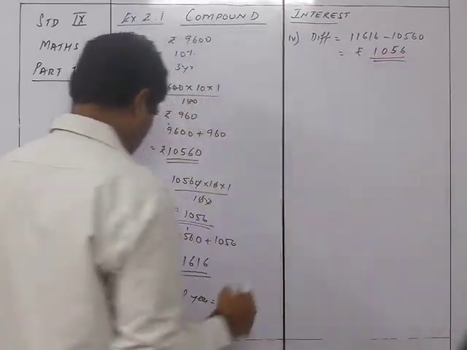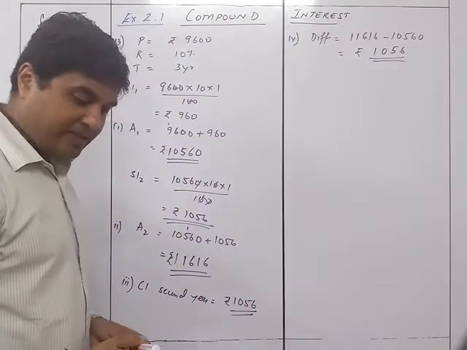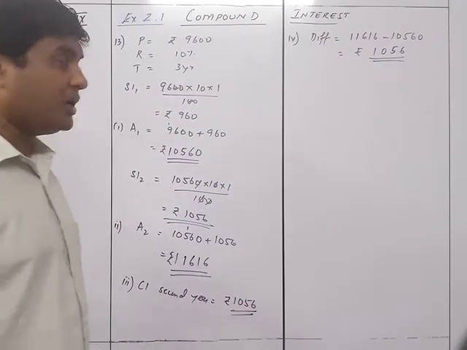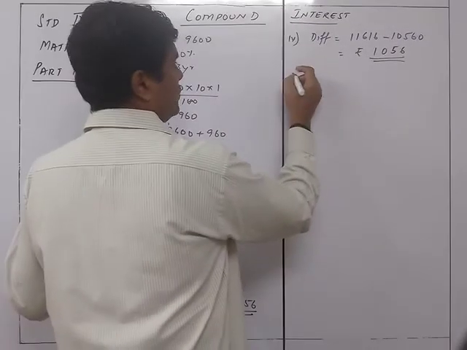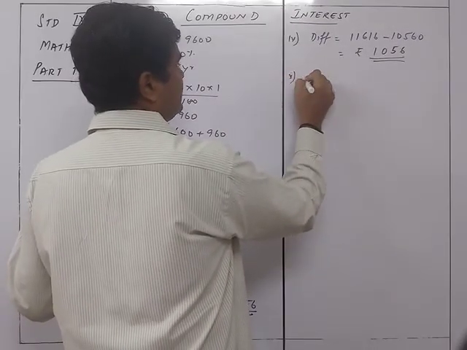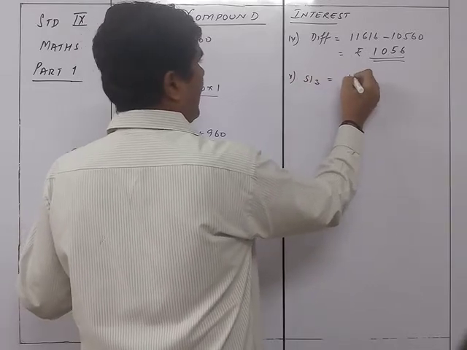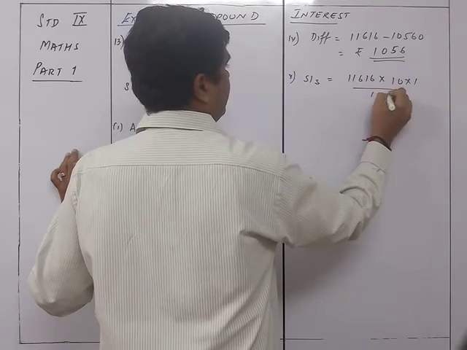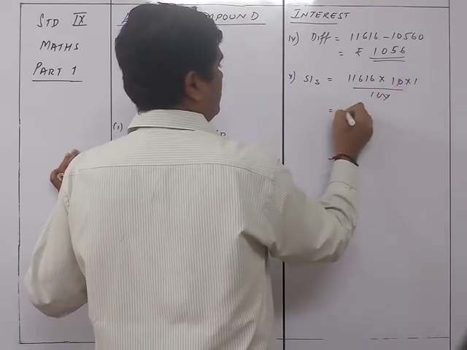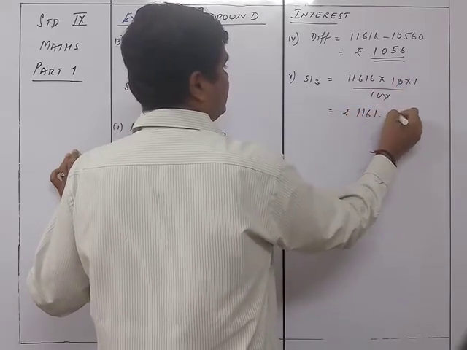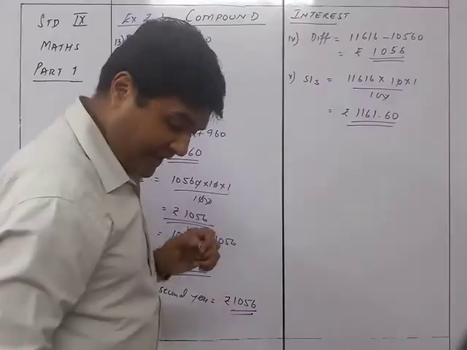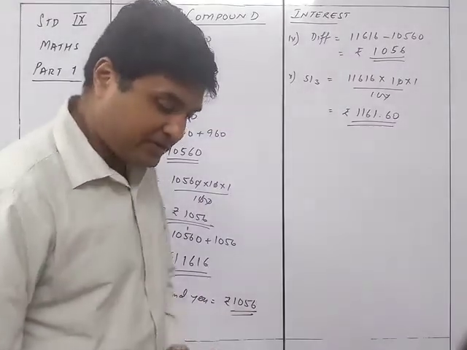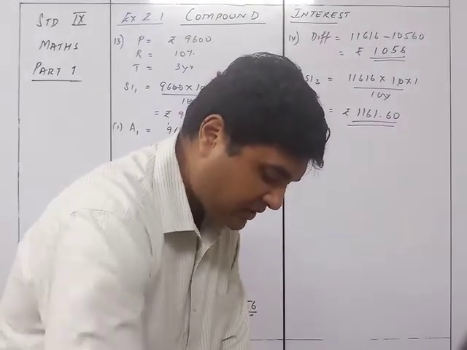So you can see that the third answer and the fourth answer will be the same, because exactly it's the difference. Hence, write down the compound interest for the third year. So we can see that SI3 will be equal to 11616 into 10 into 1 upon 100. So that will give you rupees 1161.60. So the compound interest for the third year is 1161.60. That is sum number 13.